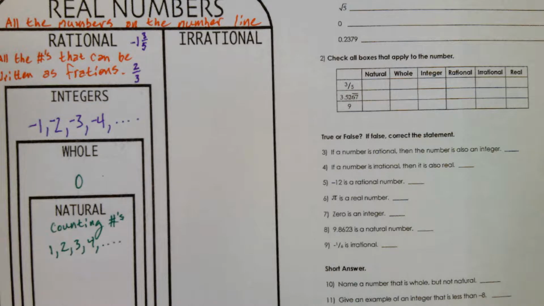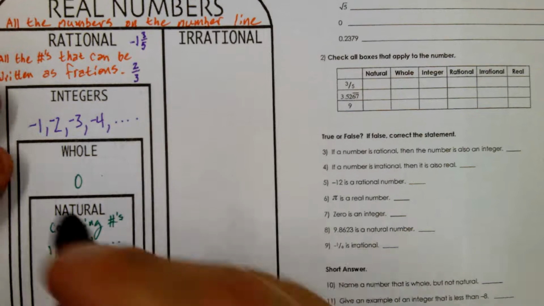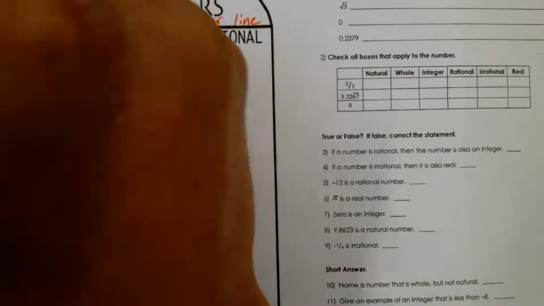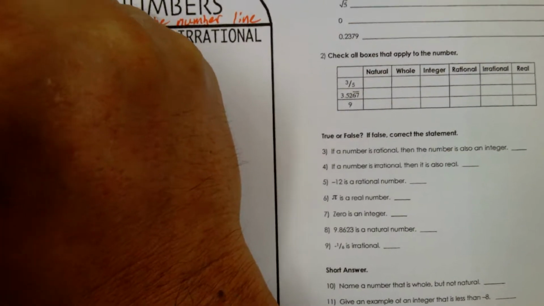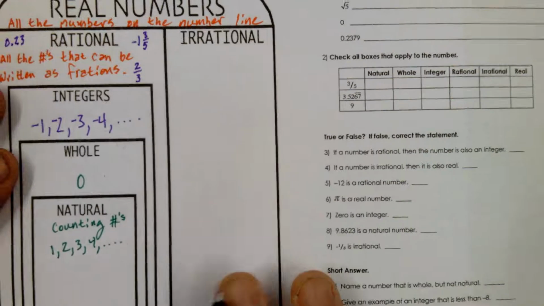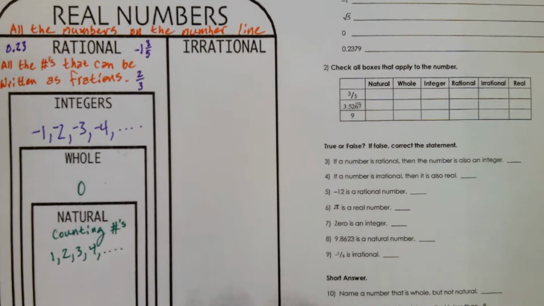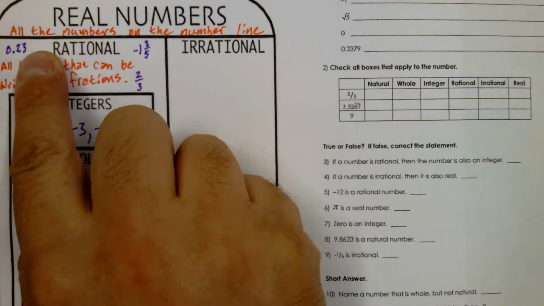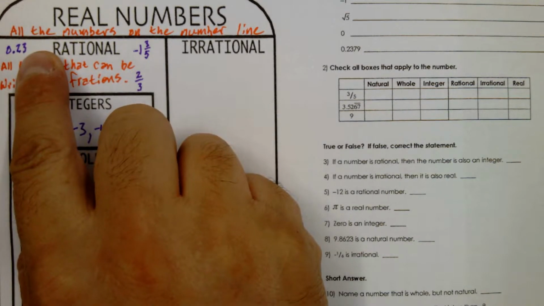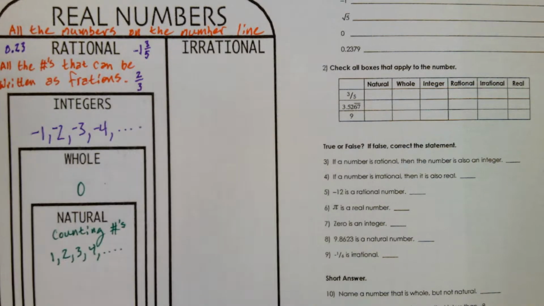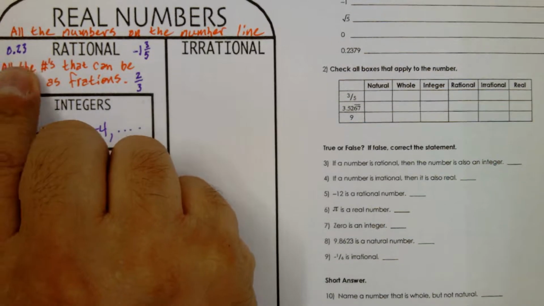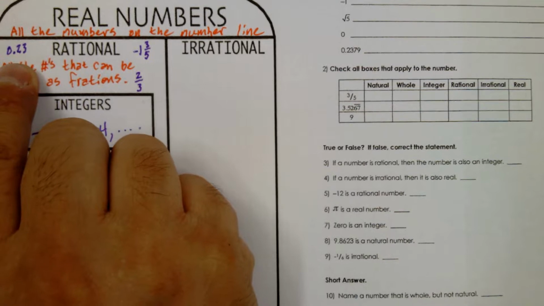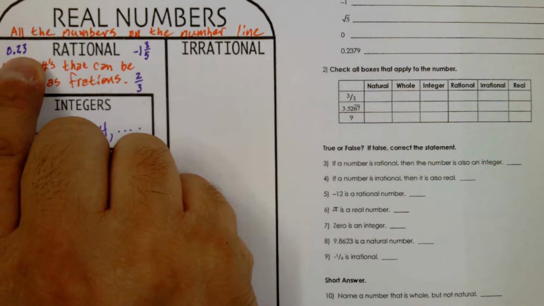How about decimal numbers? Like say 0.23. That's what we call a terminating decimal. So it ends at some point. It could be like 10 digits long, but it ends. It's a terminating decimal. I can write that as a fraction. It's 23 over 100. So any terminating decimal can be written as a fraction.